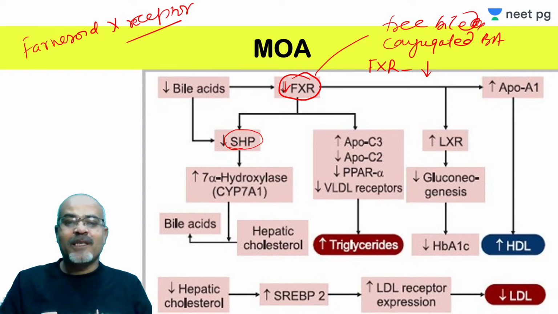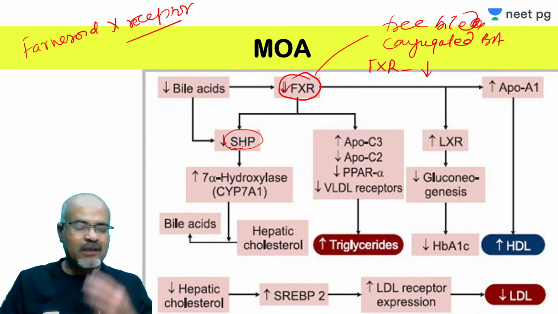That is, SHP is a small heterodimer partner.